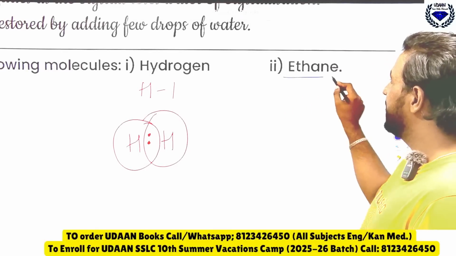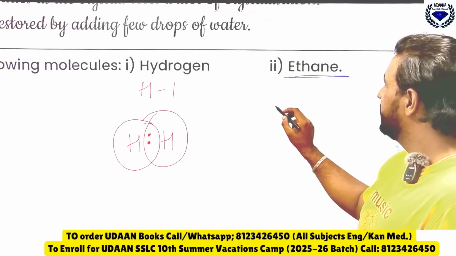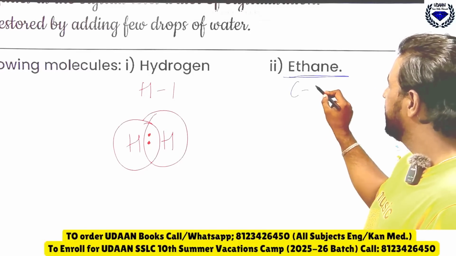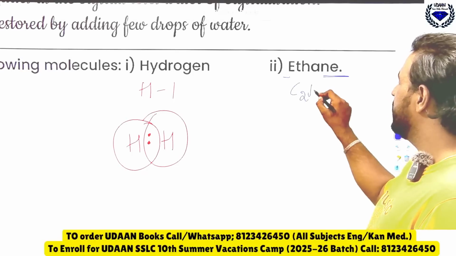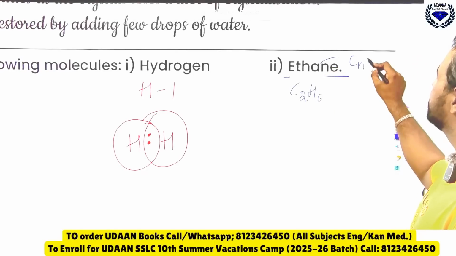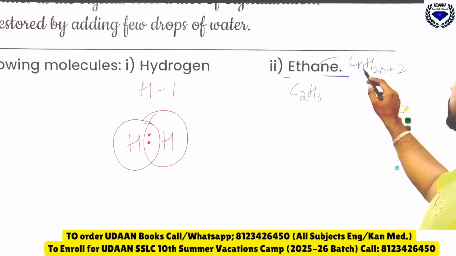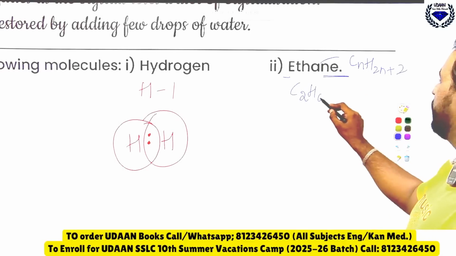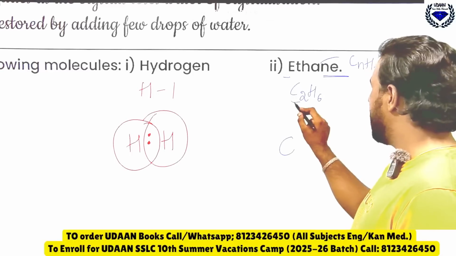Okay, similarly what? Ethane. Eth means what? C2H6 because it is CnH2n plus 2. So n is 2, so 2 times 2 is 4 plus 2 is 6. 2 carbon, so carbon should come 2.